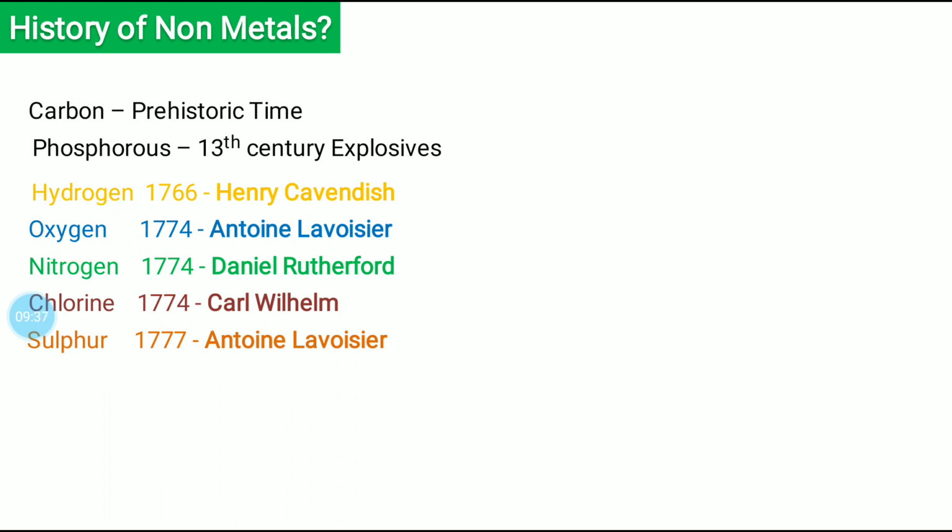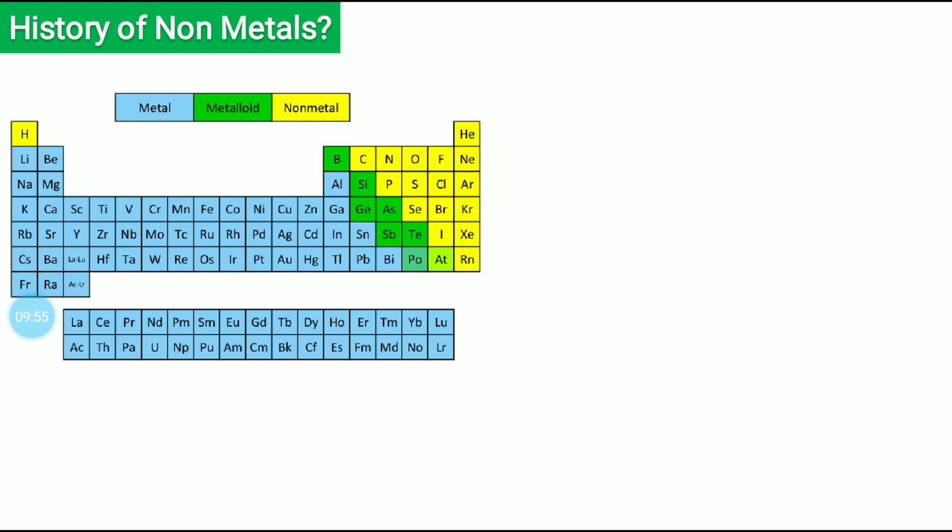It was discovered by Antoine Lavoisier in 1774. If you see, it's not that far. Then nitrogen was discovered by Daniel Rutherford, then chlorine by Carl Wilhelm, and then sulfur was again discovered by Antoine. These were all about the discoveries.